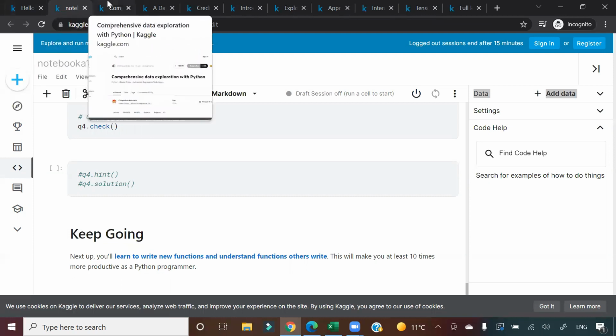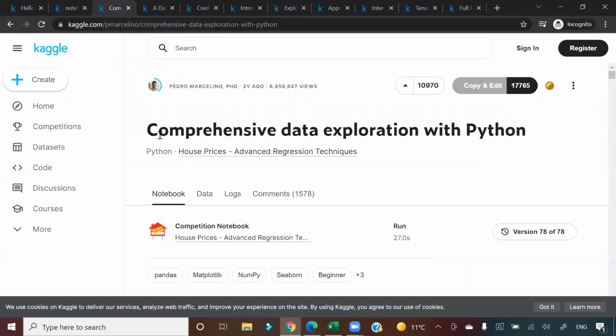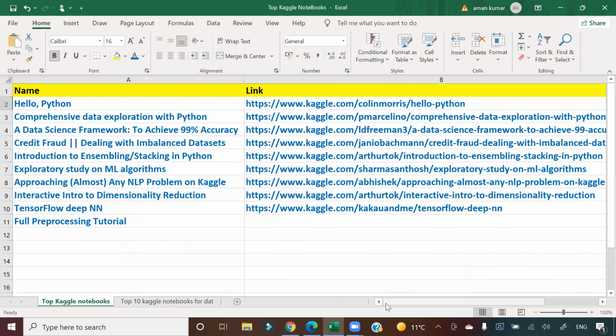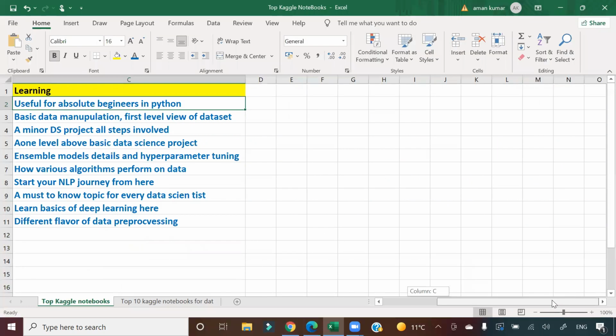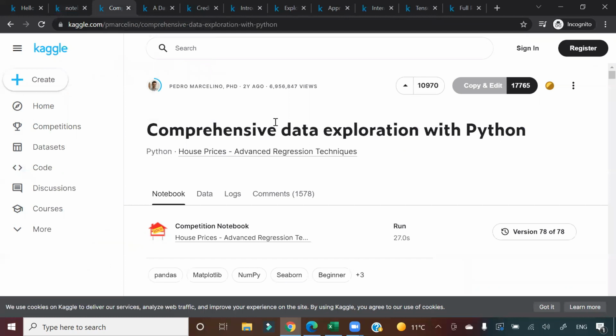Okay, what is the second notebook? If you come here, it is Comprehensive Data Exploration with Python. In the same way, I have put here the notebook, the link, and that it covers basic data manipulation and a first-level view of a dataset. Why am I telling you this, guys? In this notebook, one dataset is taken.